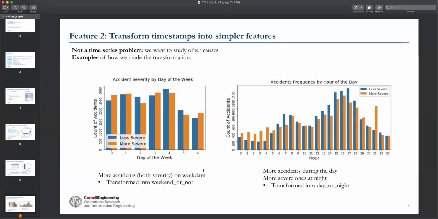On the left, we see more accidents during the weekdays, so we have the feature week or not. On the right, we notice that there are more accidents during the day, but there are more severe ones at night. So we change the features into day or night.